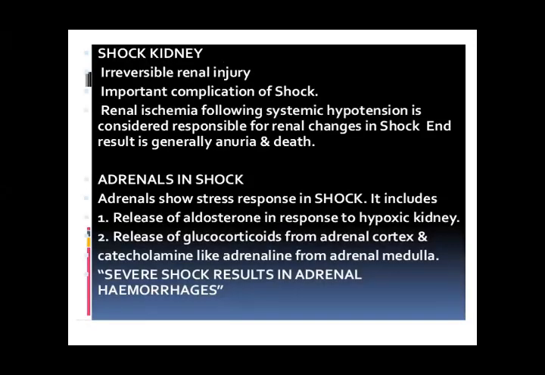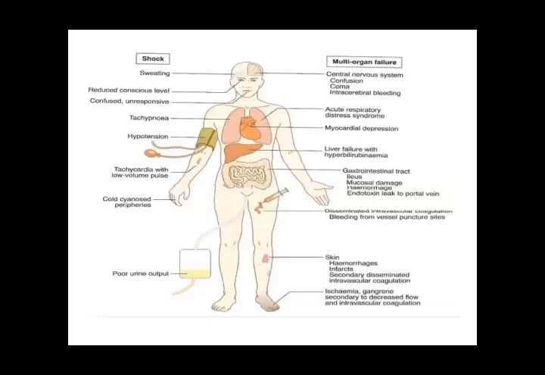Kidneys, adrenals. Adrenals are situated at the top of the kidney, the superior pole of the kidney. So every system is getting disturbed. This is the overall picture. Multi-organ failure and what happens in a state of shock.